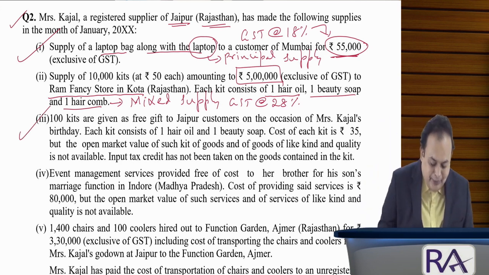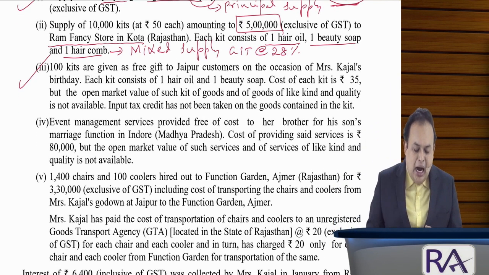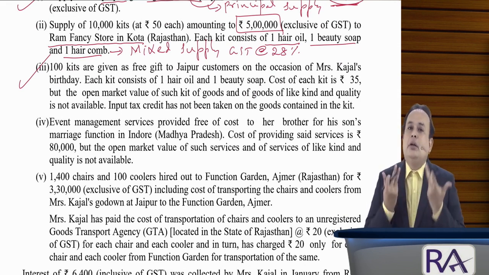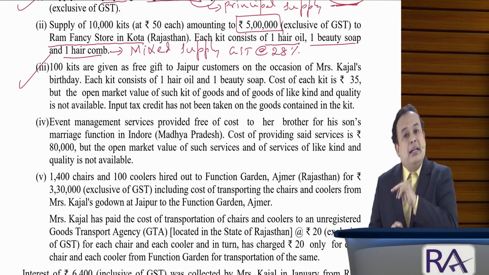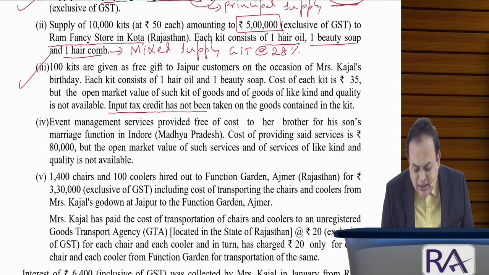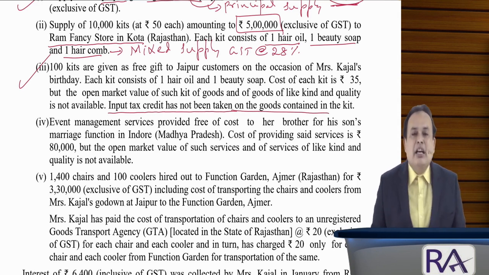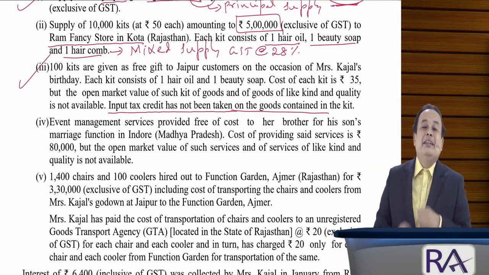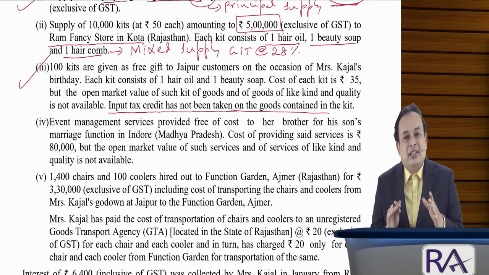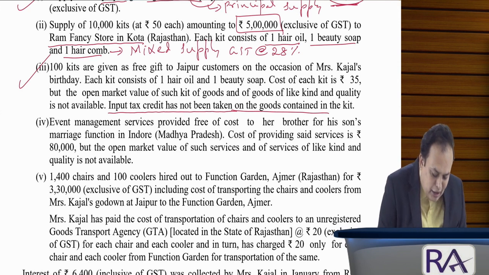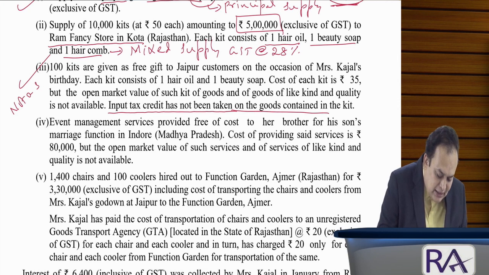Further, point number 3. 100 kits are given free, as a gift. Free means no consideration. No consideration, so not a supply, unless covered under Schedule 1. Is it a Schedule 1 transaction? They said input tax credit has not been taken on such goods, therefore not covered. Customers are not relatives of Kajal. Therefore, no supply, no consideration, not covered under Schedule 1. Therefore, point number 3 is not a supply.